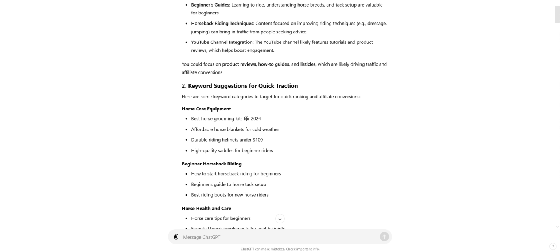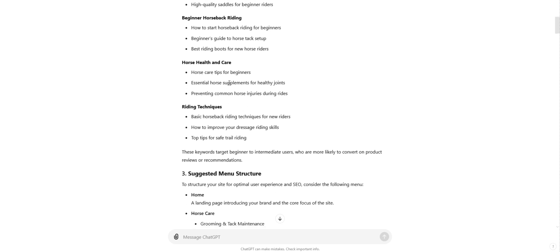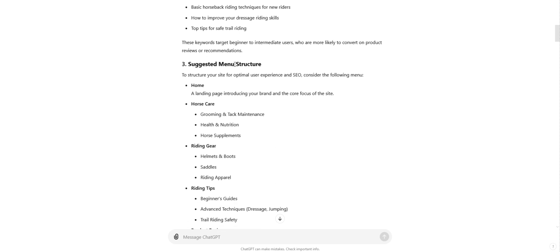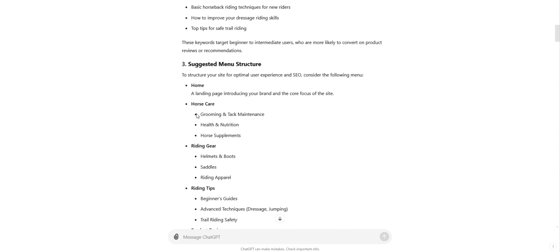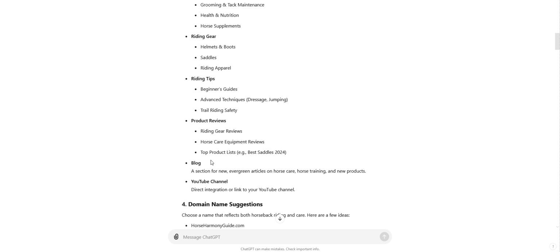It's also given me some keyword suggestions for quick traction: horse care equipment, beginner horseback riding, horse health and care, riding techniques, and then it's given me a suggested menu structure as well: home, horse care, riding gear, riding tips, product reviews, and blog.